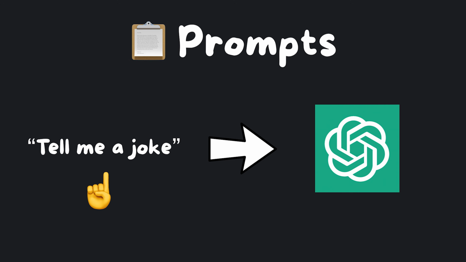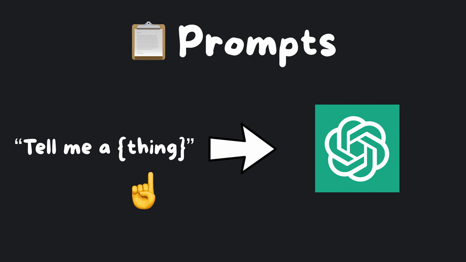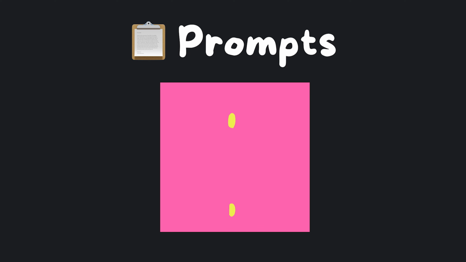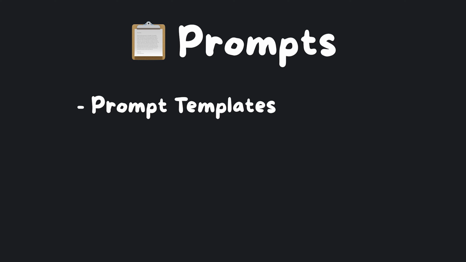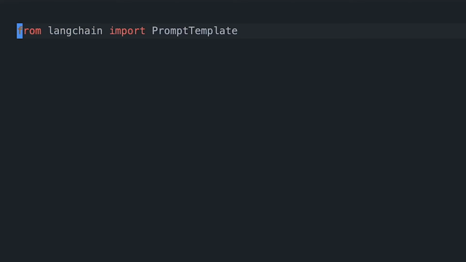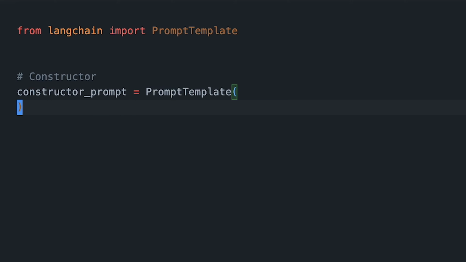A prompt refers to the input of the model. We often want more flexibility than a hard-coded string. LangChain provides the prompt template class to construct a prompt using multiple values. The important concepts to know of prompts are prompt templates, output parsers, example selectors, and chat prompt templates. Prompt templates. Here's an example. First, you want to create a prompt template object. There are 2 ways to do this. Import prompt template, then instantiate one using the constructor.